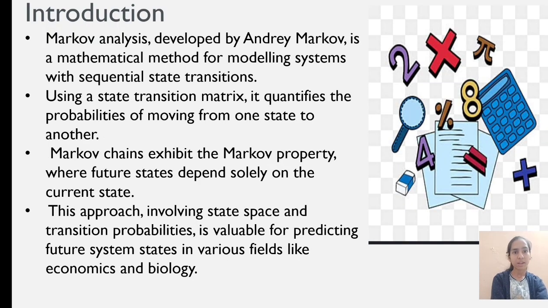Let us see the introduction about the Markov analysis. Markov analysis, developed by the scientist Andrey Markov, is a mathematical method for modeling systems with sequential state transitions. Using the state transition matrix, it quantifies the probabilities of moving from one state to another. Markov chains exhibit the Markov property, where future states depend solely on the current state. This approach, involving state space and the transition probabilities, is valued for predicting future system states in various fields like economics and biology.